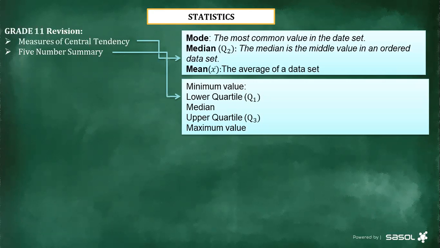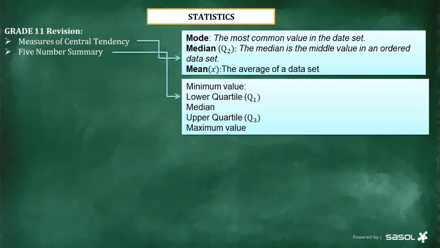Remember, when we are referring to the minimum value, we are talking about the lowest value in the data set. And then the lower quartile, Q1, is the median of the lower half of an ordered data set. This one is also important, the same as the median.